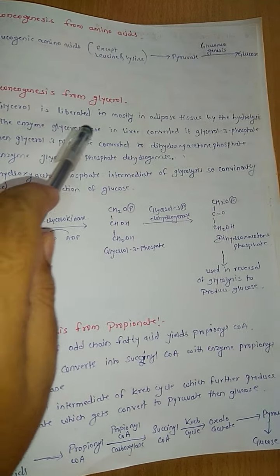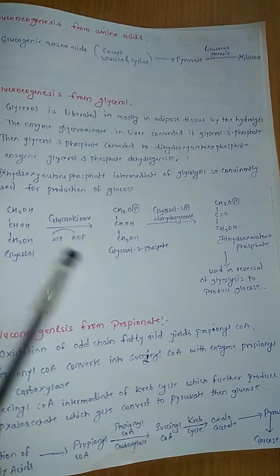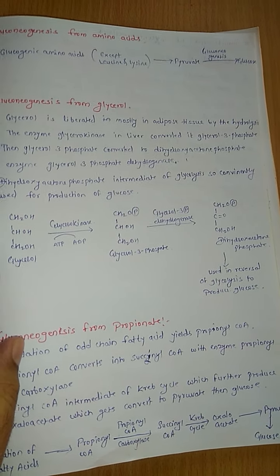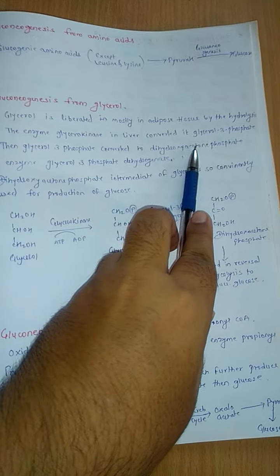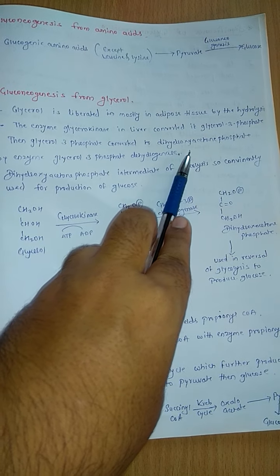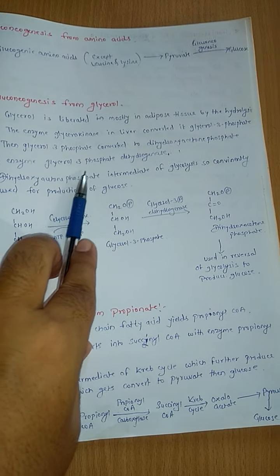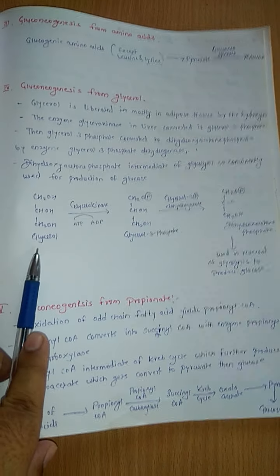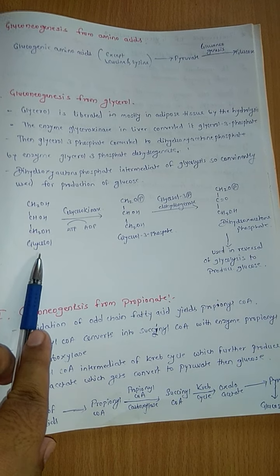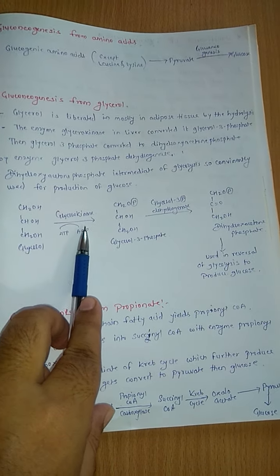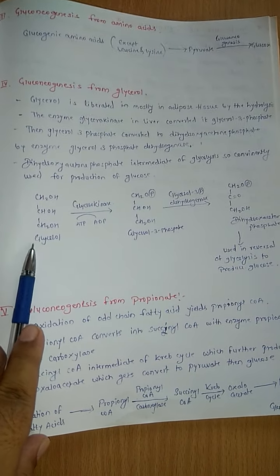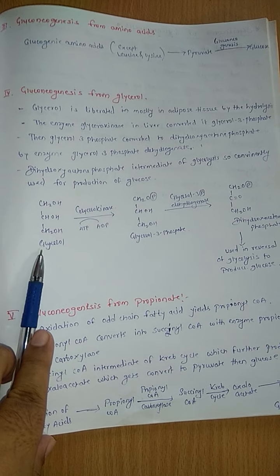Okay, now next, gluconeogenesis from glycerol. Now glycerol is liberated mostly in adipose tissue by hydrolysis. The enzyme glycerokinase in liver converts it to glycerol 3 phosphate. Then glycerol 3 phosphate is converted into dihydroxyacetone phosphate by enzyme glycerol 3 phosphate dehydrogenase. Now whatever glycerol is liberated in adipose tissue, that glycerol is converted into glycerol 3 phosphate by glycerokinase.